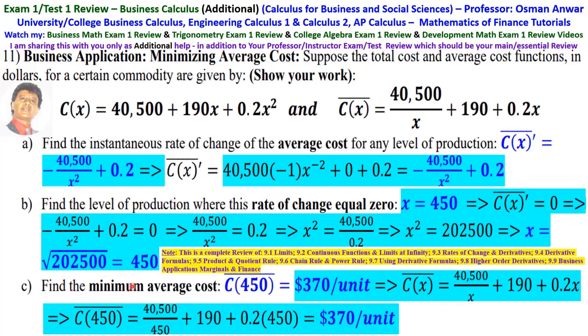So to find the minimum average cost, simply plug this 450 into the average cost, and that is 40,500 over x plus 190 plus 0.2x, which is 40,500 over 450 plus 190 plus 0.2 times 450, and that is 370 per unit, and that is the minimum average cost.